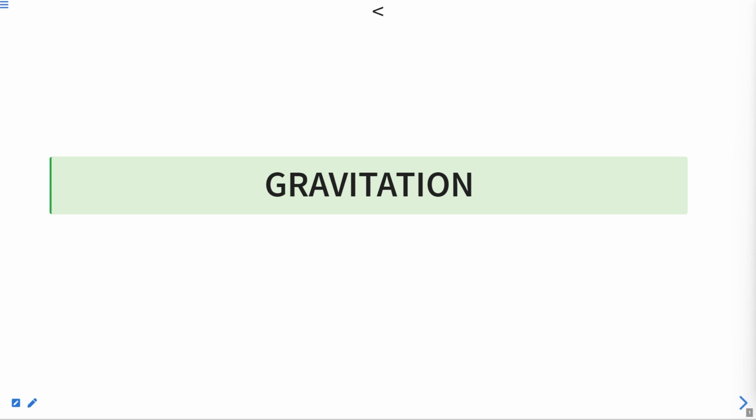and how it is useful in our daily life. This will be the first part of this chapter, and in the second part we will talk about liquid pressure. How can we float on a liquid, why do large ships not sink but a small needle sinks in water? We will learn about a scientist named Archimedes and the principle he gave us regarding liquids. So there are two parts of this chapter. In the first part we will talk about gravitational force and in the second part we will talk about liquid force. So let's begin the chapter Gravitation.